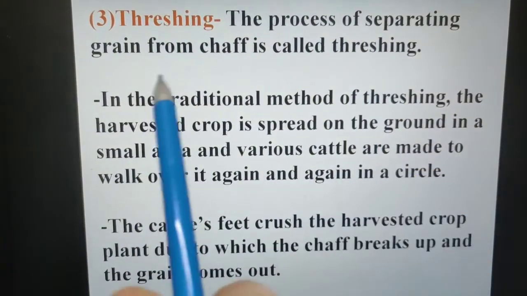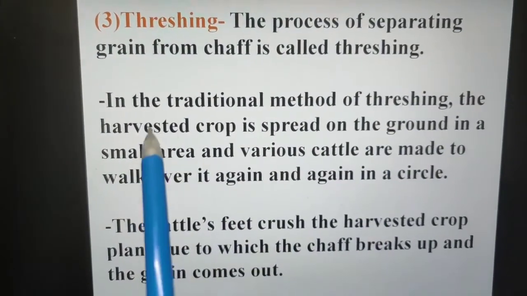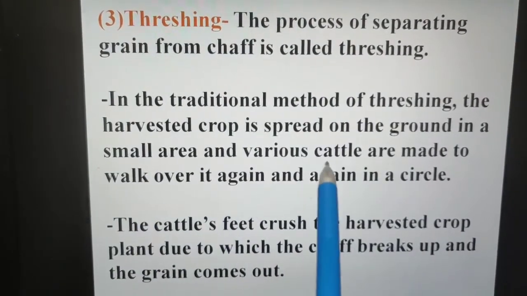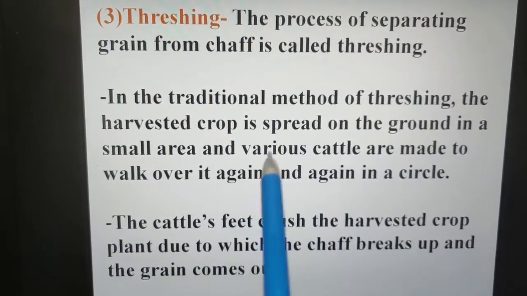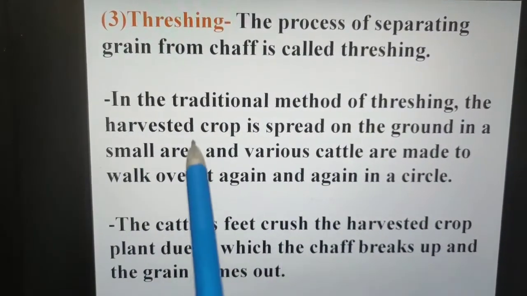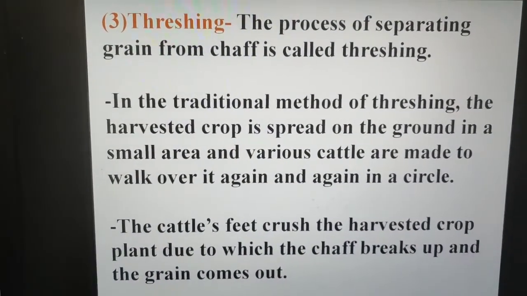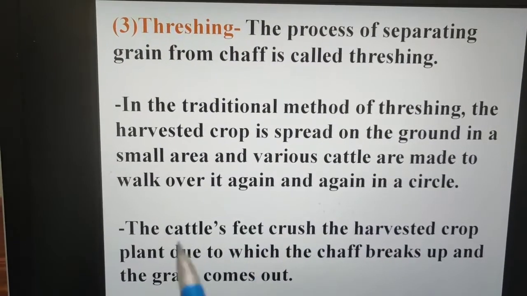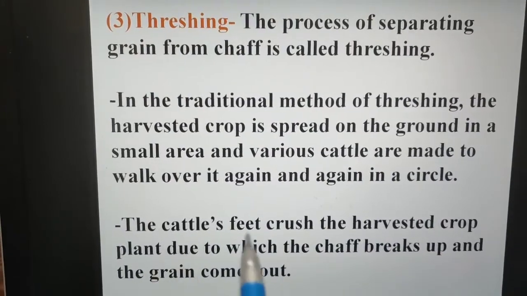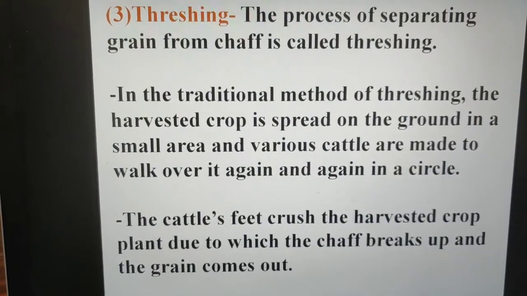Threshing. The process of separating grain from chaff is called threshing. In the traditional method of threshing, the harvested crop is spread on the ground in a small area and cattle are made to walk over it again and again in a circle. So the seeds were coming out from the chaff. The cattle's feet crush the harvested crop plant, due to which the chaff breaks up and the grains come out.